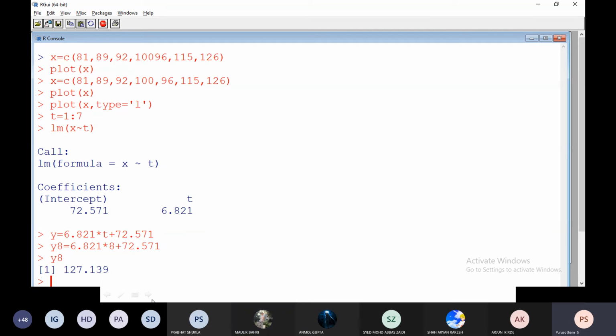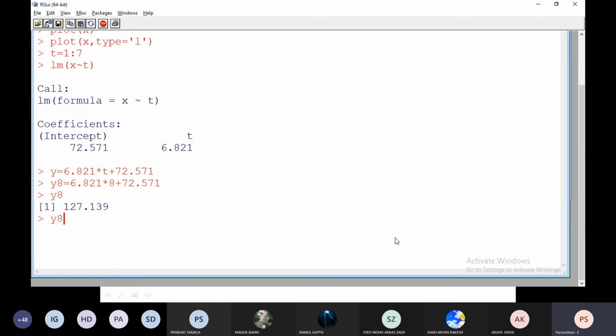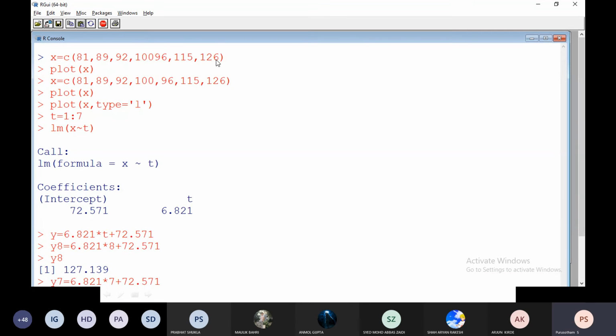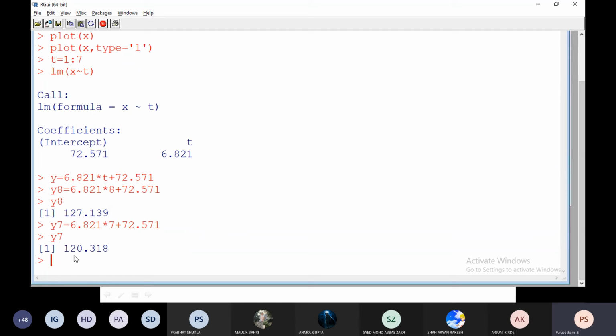Okay, let us suppose with this formula we estimate an existing value, the 7th day data itself. Is it possible to estimate it in order to validate our results? For the 7th day, we have the true value over there. What is the true value of y7? 126, right? True value of y7 is 126, but our estimated value using the linear relationship is showing 120.